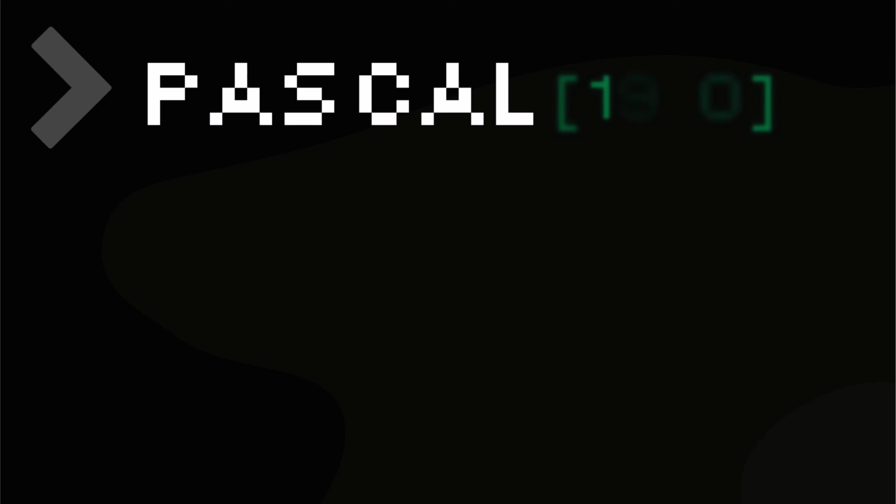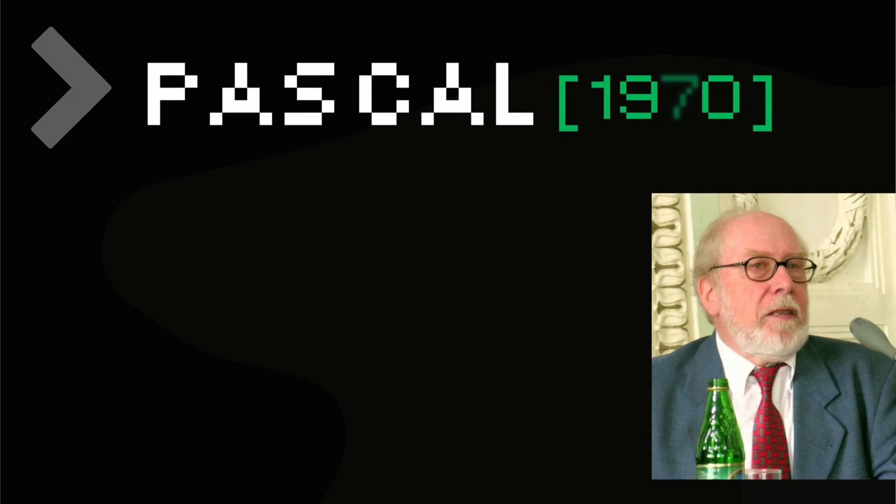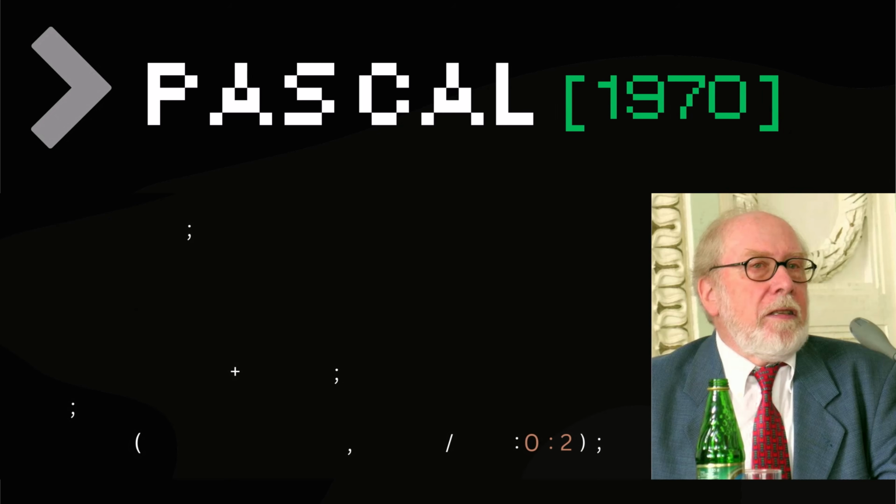Next up, we have Pascal. Pascal was created in the 1970s by Niklaus Wirth, a computer scientist and educator. It was designed primarily as a teaching language at a time when programming education was becoming more formal. Pascal emphasized structure, clarity, and discipline. It encouraged programmers to think carefully about how their code was organized, not just whether it worked. Although it was never meant to dominate industry, Pascal shaped how generations of developers learned to program.